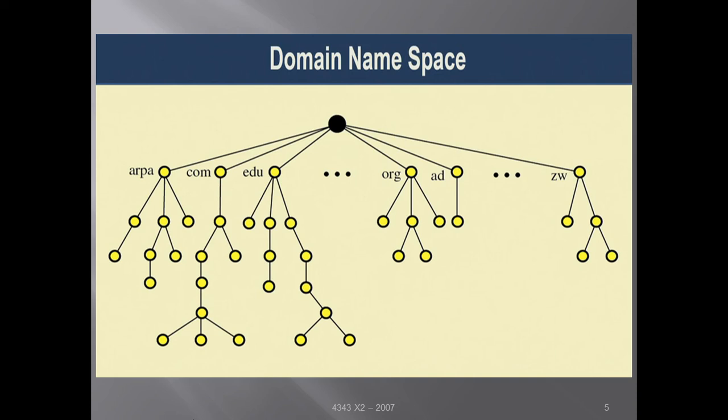Now this is a domain namespace diagram. The domain namespace looks something like this diagram. We have top level domains like com, edu, org and so on. Under that we have subdomains, like IN for India. Under India we can have AC. Under AC we can have EC Ajmer, and under EC Ajmer we can have the CSE department or something like that. So there is the overall domain name space. This is a tree-like structure.